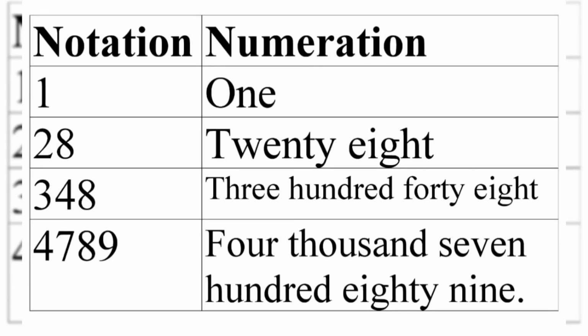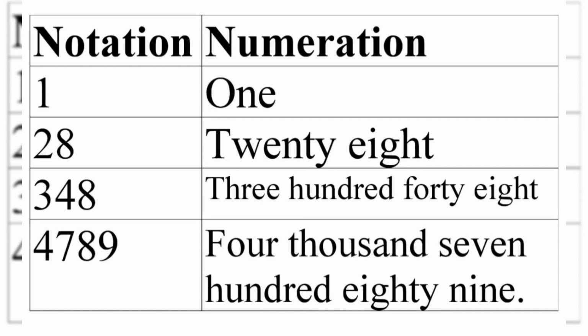Now, in the following table, you can see the notation and numeration. Notation 1, numeration ONE. Notation 28, numeration TWENTY EIGHT. Notation 348, numeration THREE HUNDRED FORTY EIGHT.